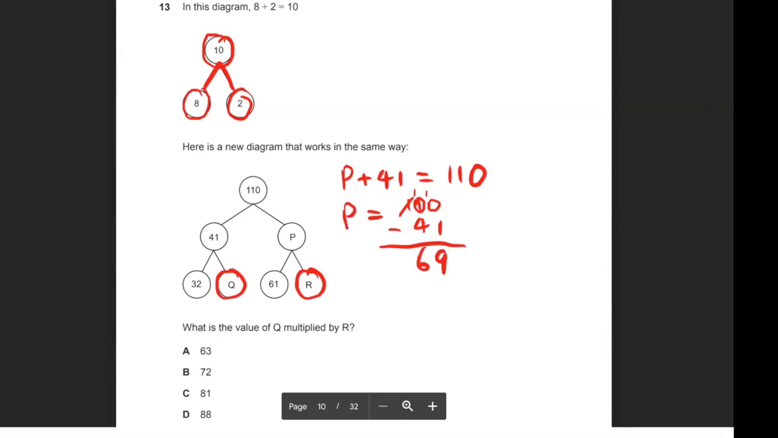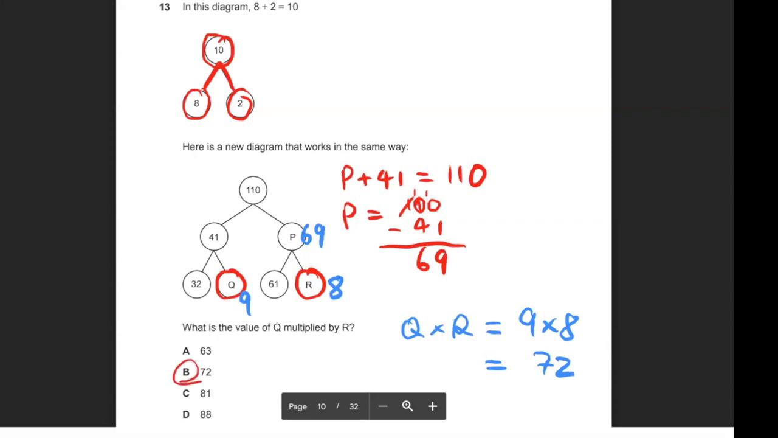Let's pick blue. So P is equal to 69, which means R, so what plus 61 gives us 69? That would be 8. And then to find out Q, what plus 32 gives us 41? That would be 9. So what's Q multiplied by R? That would be equal to 9 multiplied by 8, which is equal to 72. So the correct answer for 13 will be B.